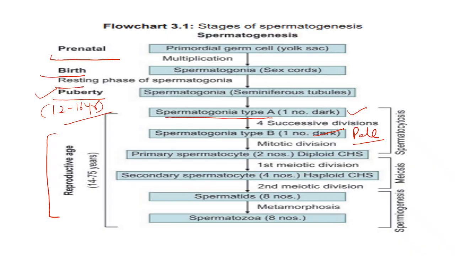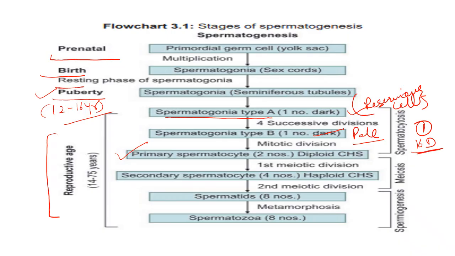Spermatogonia A act as reservoir cells, and spermatogonia B participate in the further process. They undergo mitotic division and give rise to primary spermatocytes. This process of conversion of spermatogonia to primary spermatocyte is the first stage of spermatogenesis, that is spermatocytogenesis. It takes around 16 days.